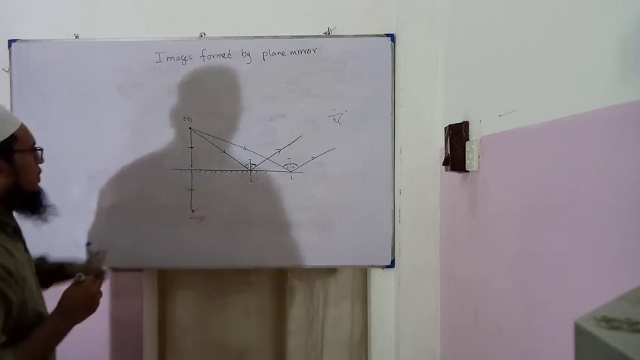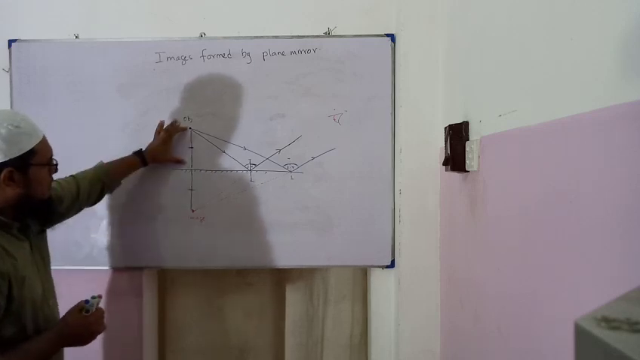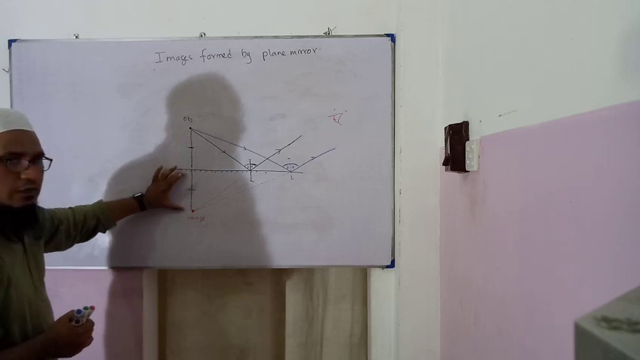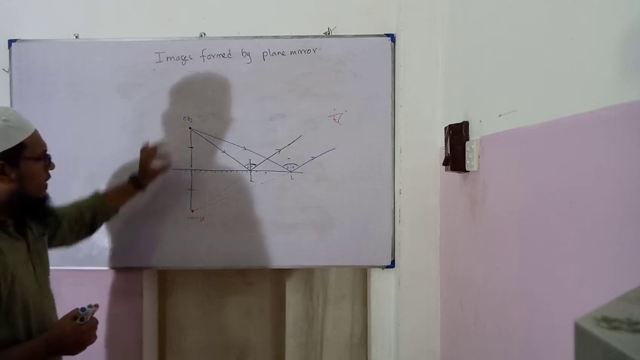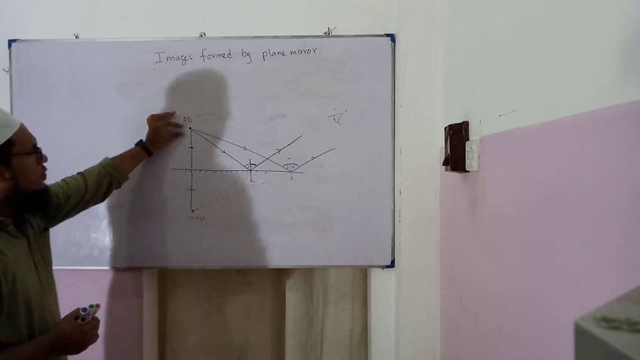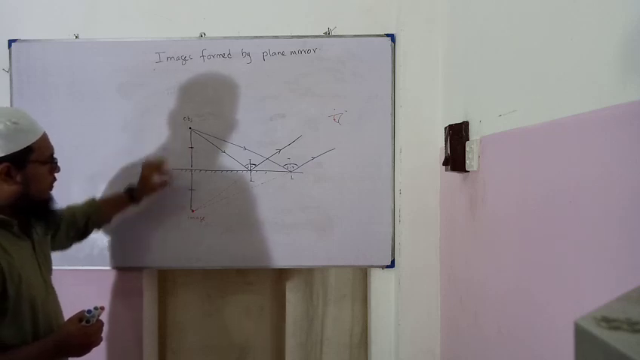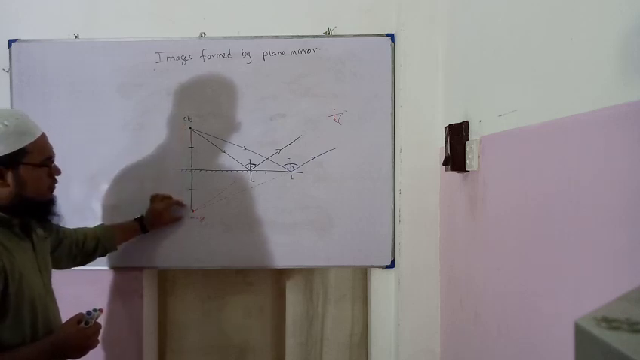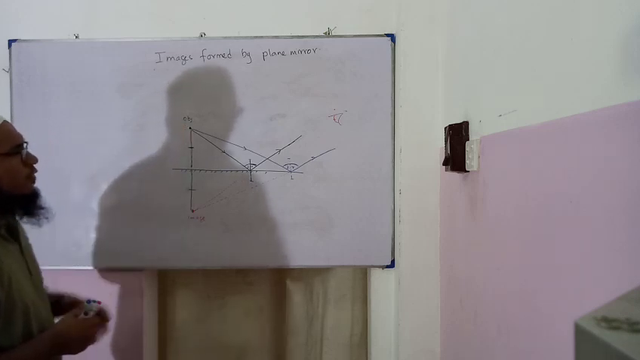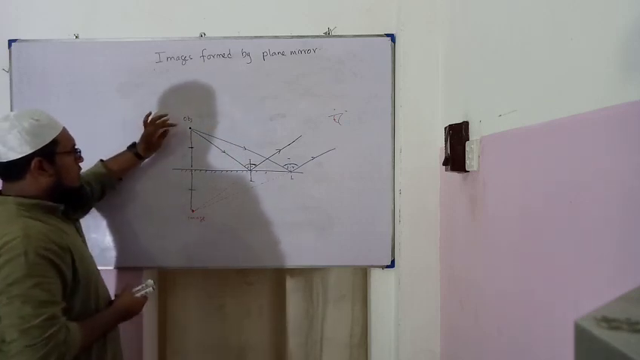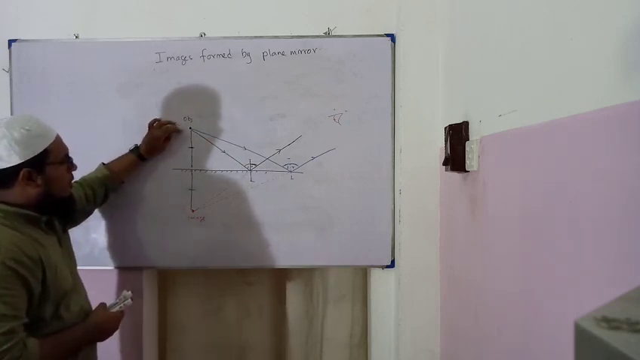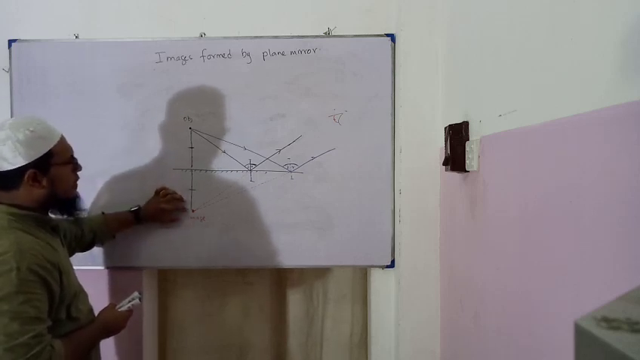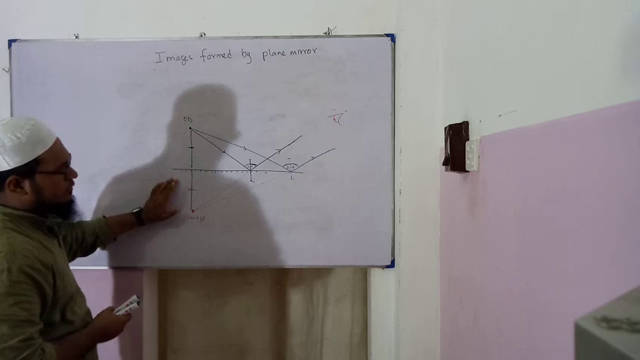This is called the object distance, this is called the image distance. Object distance is equal to the image distance. Object size is equal to the image size. Object's direction is equal to the image direction. If a person is standing upright, the image will also be upright. Therefore, the features of the images formed by plane mirror.